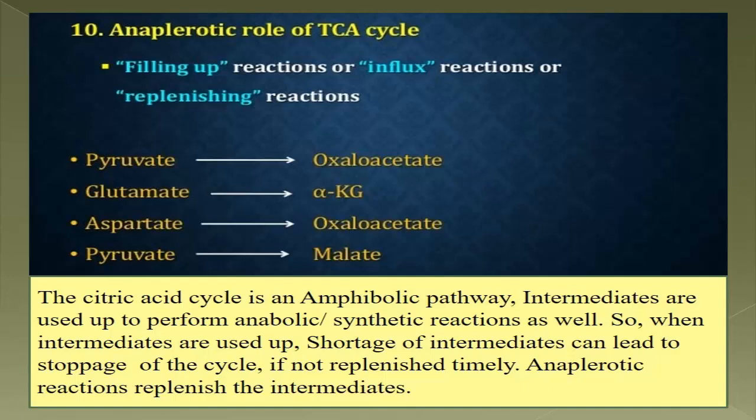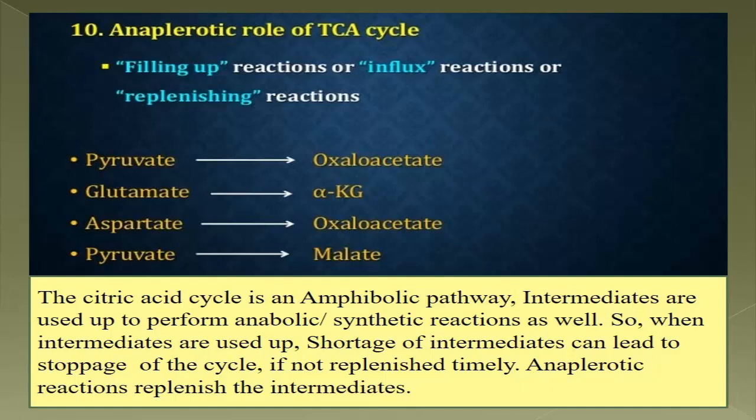Why? As the TCA cycle is an amphibolic pathway, you all know that the intermediates of this pathway are used up for the formation of various important molecules. But remember, if all the intermediates are used up in other synthetic pathways, then the TCA cycle could stop. But for a living cell, the TCA cycle should not stop.